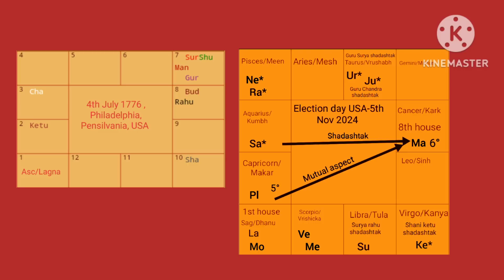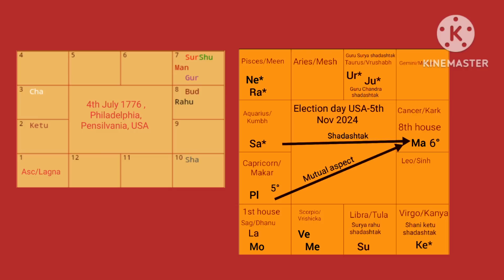Now this is not the only combination that indicates this. You look at the other planets in the chart. If you see Saturn and Mars, Mars is 6th from Saturn and Saturn is 8th from Mars. So it forms a Shadashtak yoga. Saturn is in Aquarius, Mars is in Cancer. Similarly, look at Rahu and Sun. Rahu is in Pisces, Sun is in Libra, and again they are forming a Shadashtak yoga.